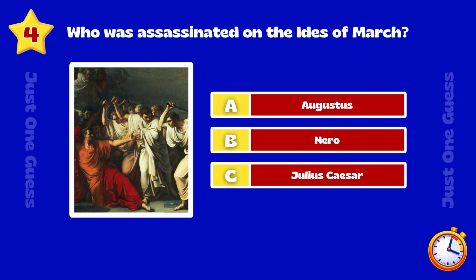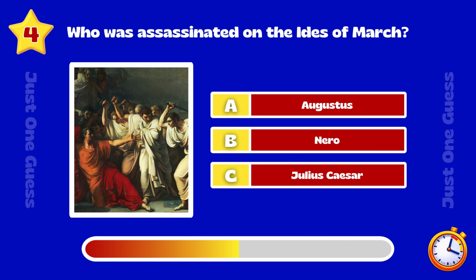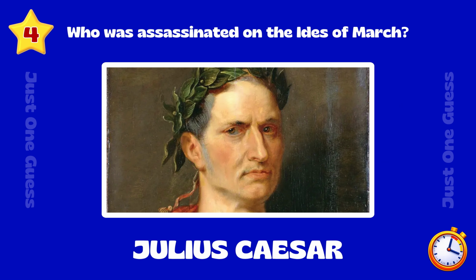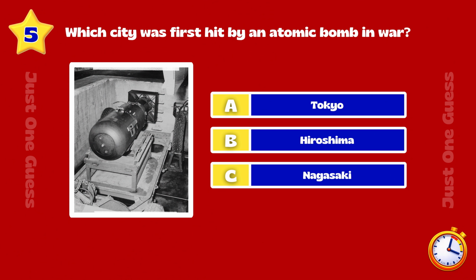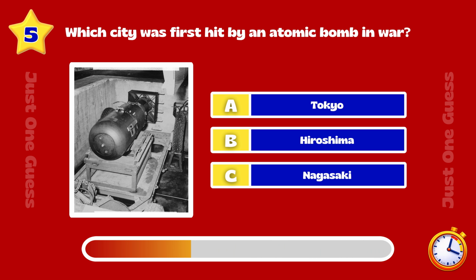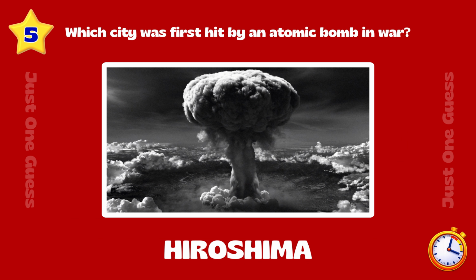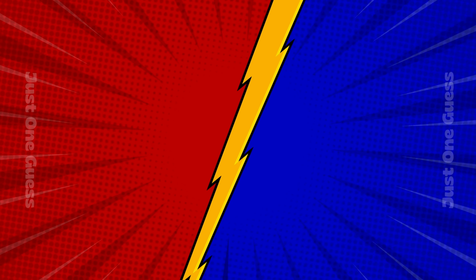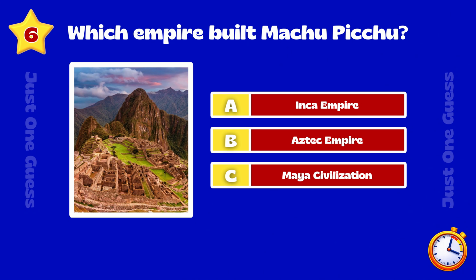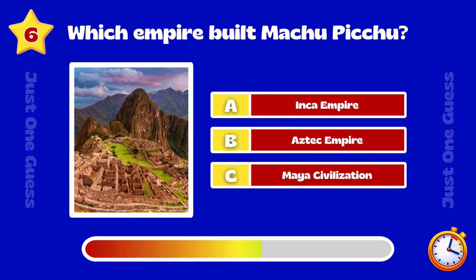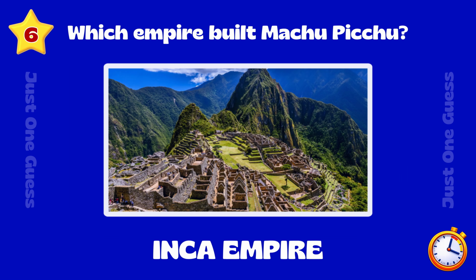Who was assassinated on the Ides of March? Julius Caesar. Which city was first hit by an atomic bomb in war? Hiroshima. Which empire built Machu Picchu? Inca Empire.